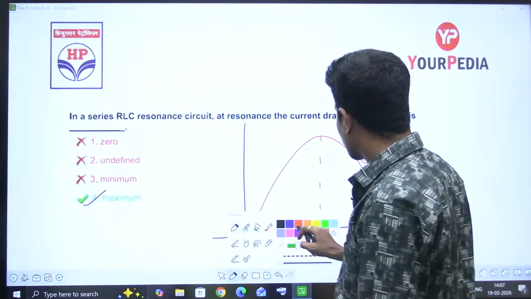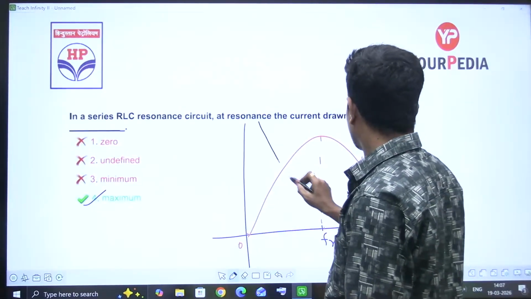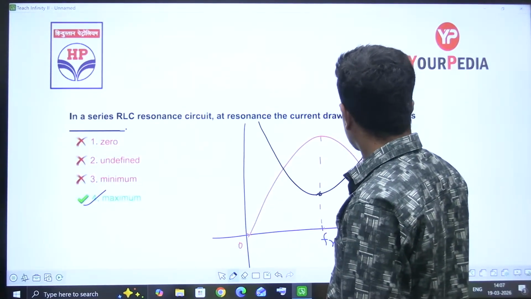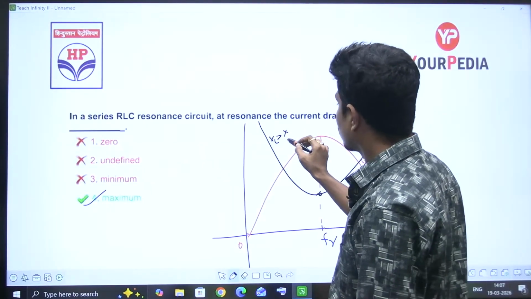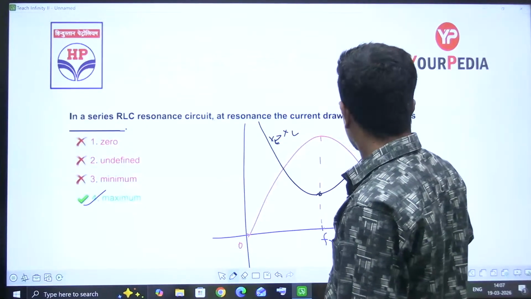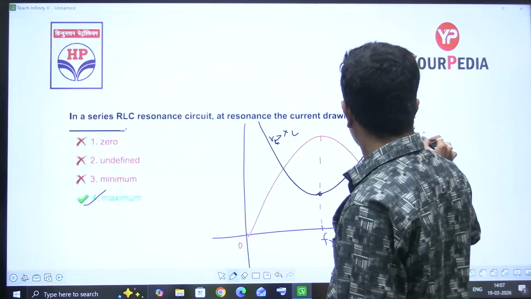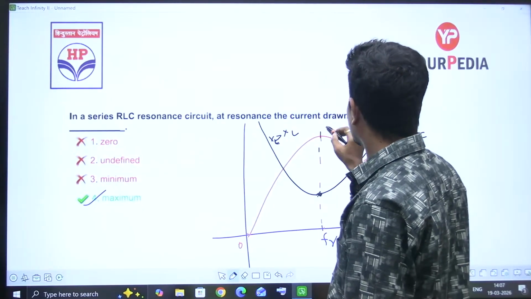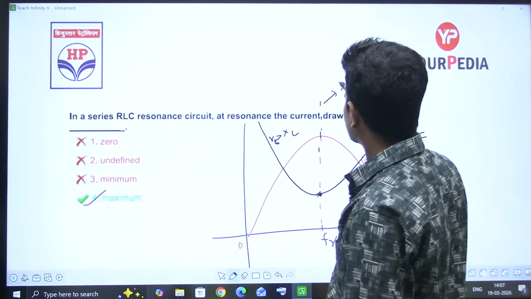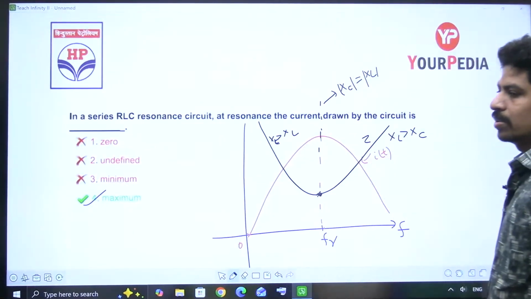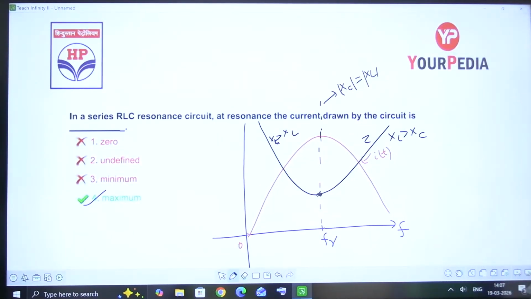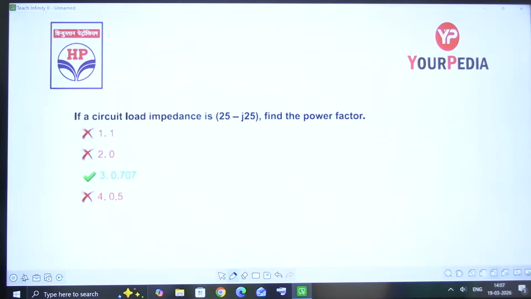How will the impedance be? The impedance is minimum, right? Here XC is greater than XL on one side, and XL is greater than XC on the other. At resonance, exactly, the resonance is the point at which XC magnitude is exactly equal to XL magnitude. That is called series resonance, right? Yes. Next question.